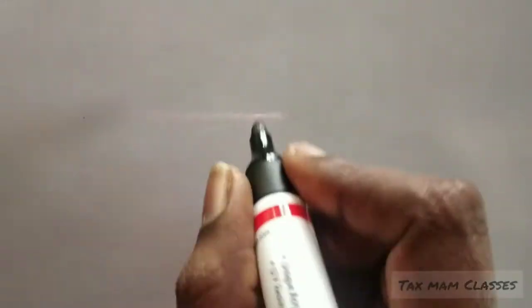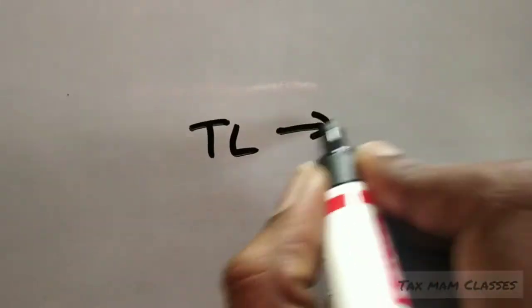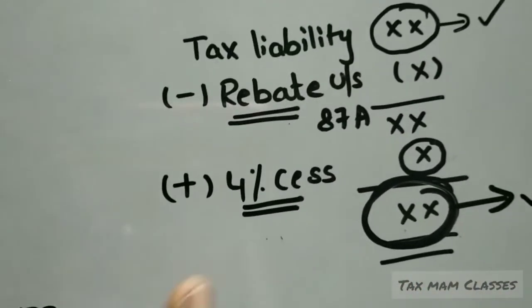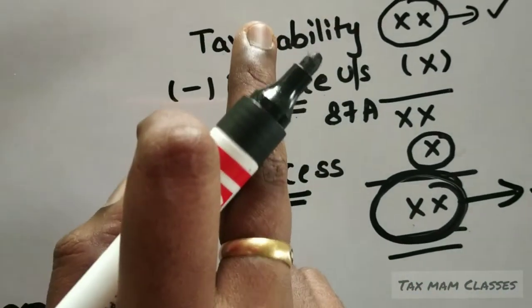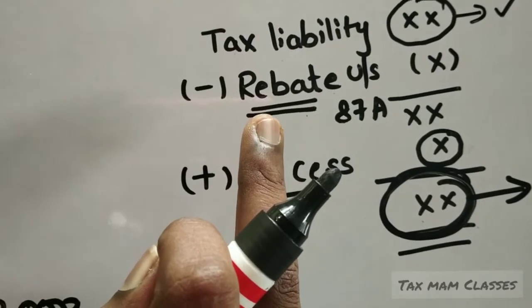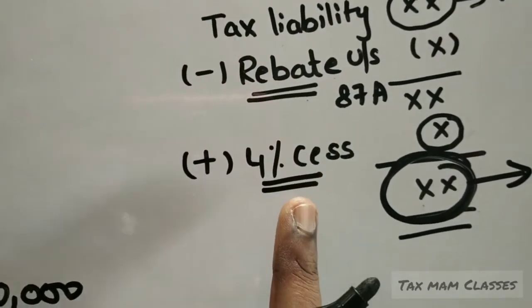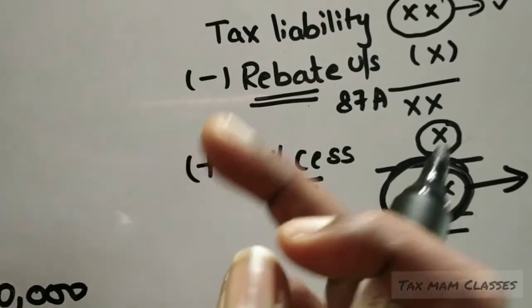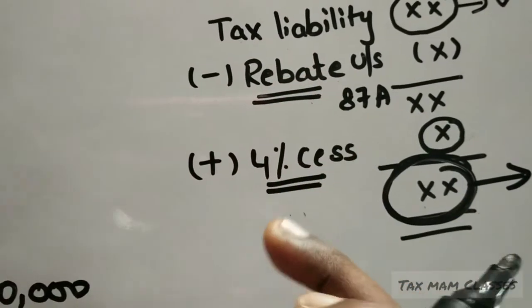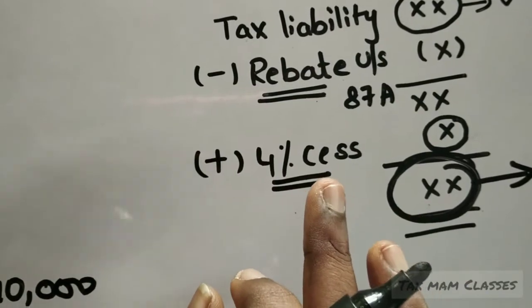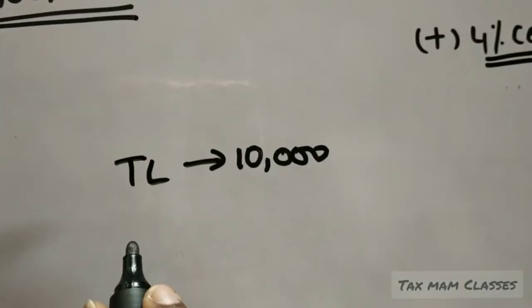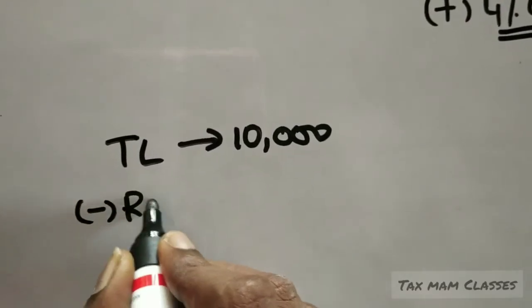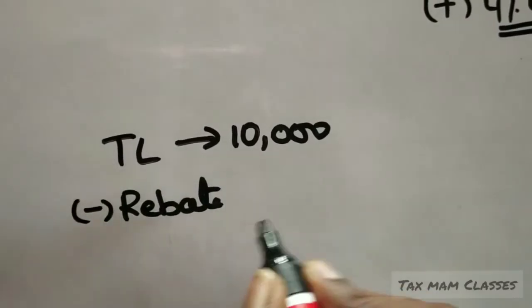Why? Let's take the tax liability of a person as 10,000. After computing the tax liability, we have to give the rebate, and only after giving the rebate, we have to add the cess. Remember this process carefully. Don't add the cess before, and don't deduct the rebate after adding cess. First, when you get the total tax liability, after that the person is eligible for the rebate.